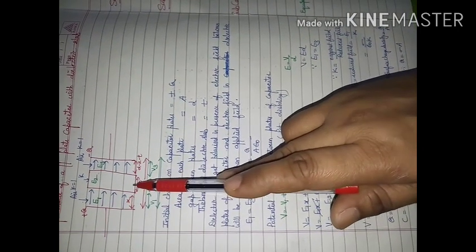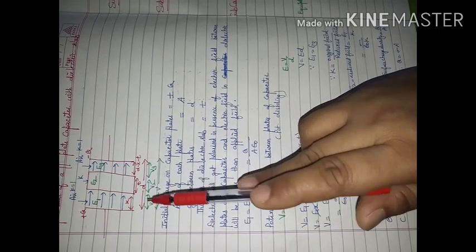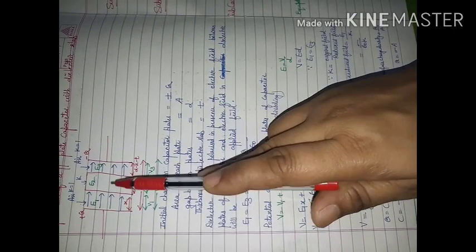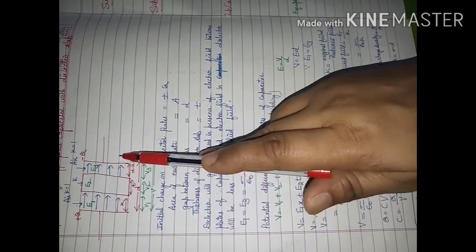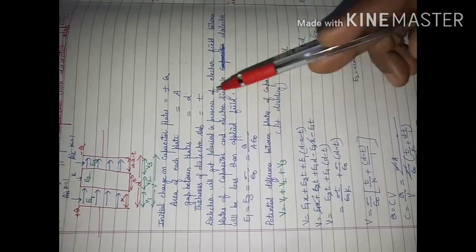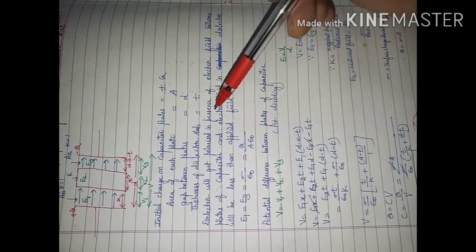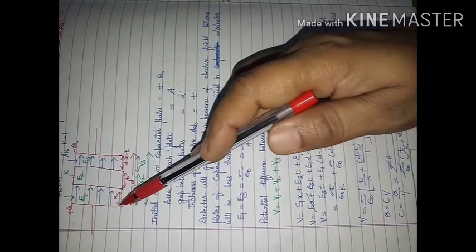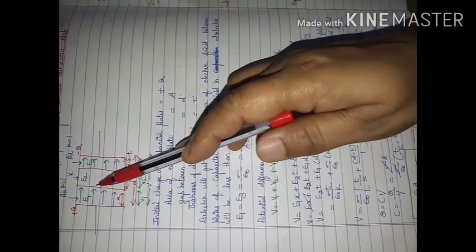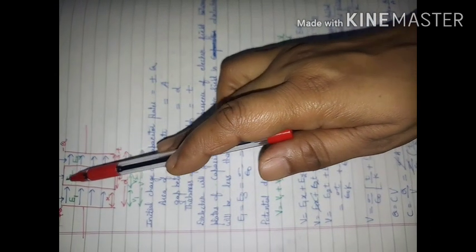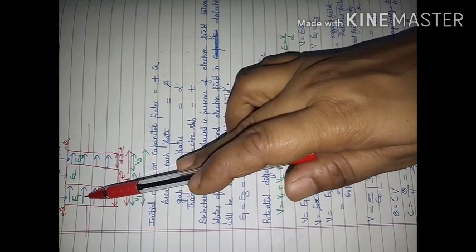Means from D we are subtracting these two gaps. Now, if this dielectric slab was not there, there was an electric field between the two plates of the capacitor, and this electric field expression was coming out to be sigma by epsilon naught. When this dielectric slab is present, just now we have done that this dielectric slab will not give the net value of field inside it same as that of the applied field.